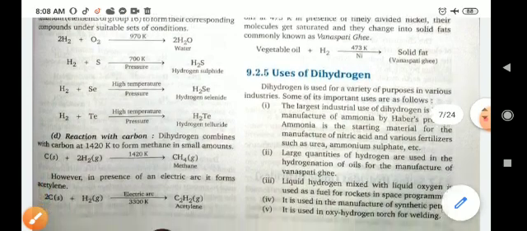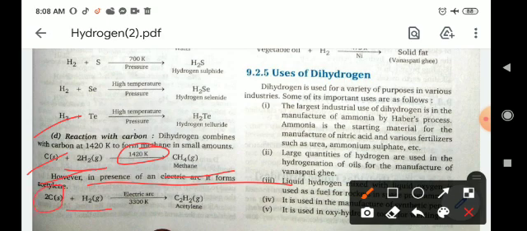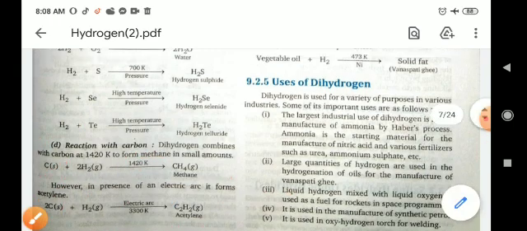Reaction with carbon. Carbon reacts with hydrogen at this temperature to give methane. However, in the presence of an electric arc, it forms acetylene. Carbon reacts directly with hydrogen to form acetylene C2H2 in an electric arc at 3300 Kelvin.